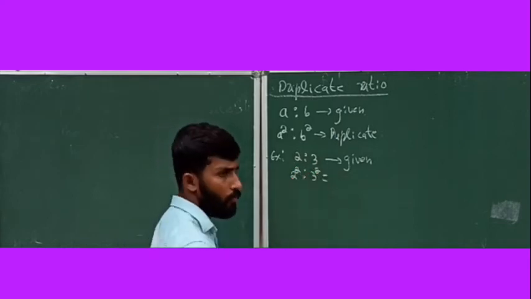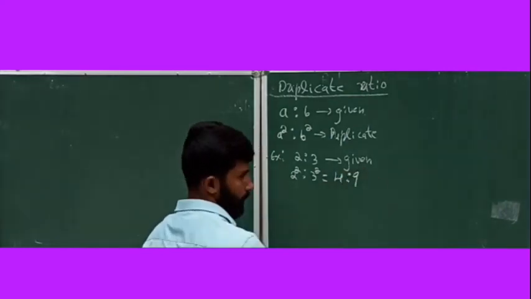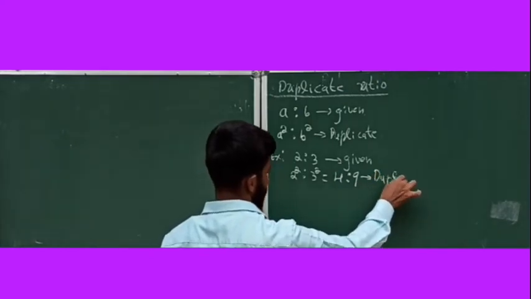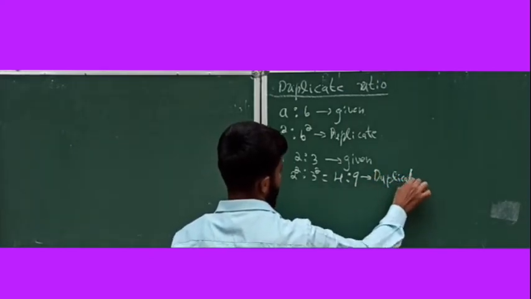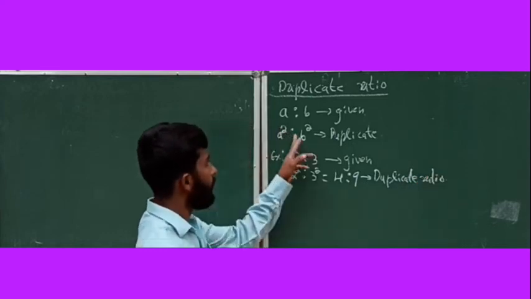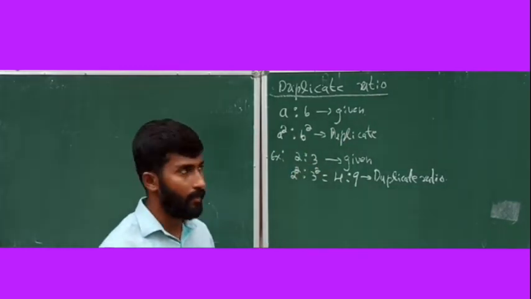It's equal to 2 square how much? 4 ratio 3 square how much? 9. 4 ratio 9 is called duplicate ratio. Clear? Okay. a ratio b is given. a square ratio b square is called duplicate ratio.